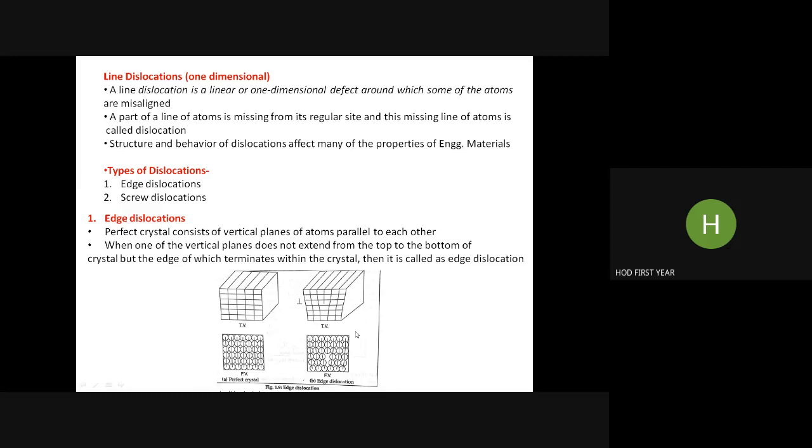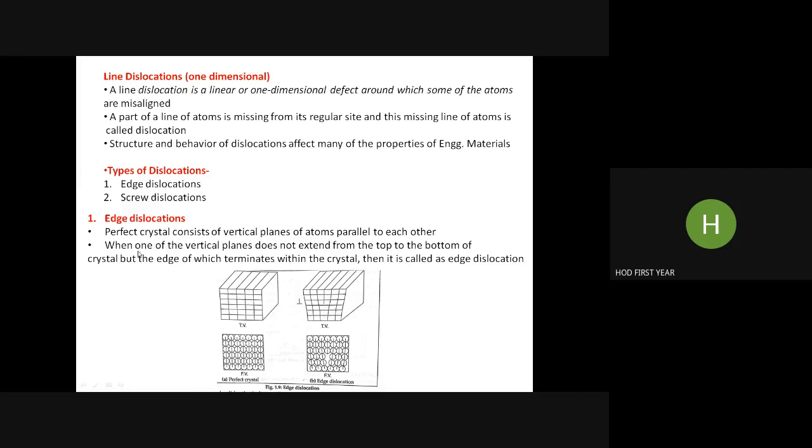But if you look at the second schematic over here, you will find an edge dislocation. Here, the first vertical plane is distorted because the edge dislocation is shown here, but it is continuous. Second also continuous, third continuous, but the fourth is not continuous. This plane stops in between somewhere here. It is not continuous till the bottom.